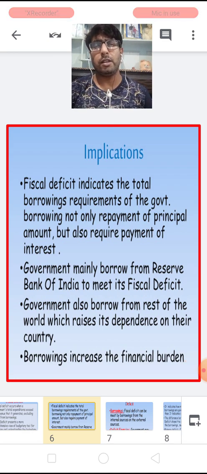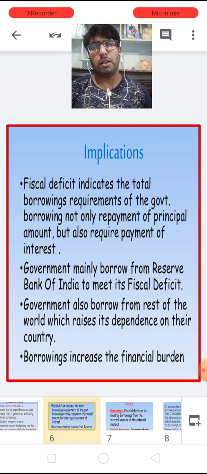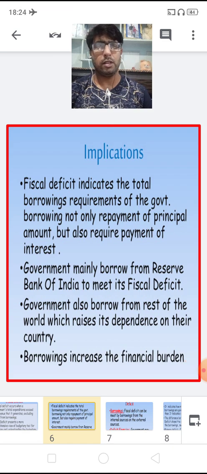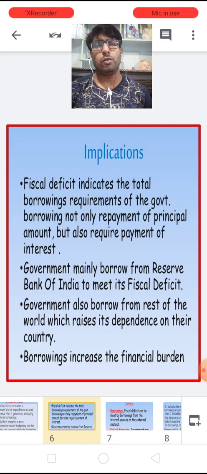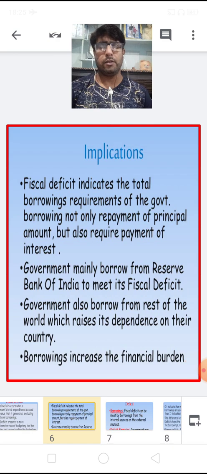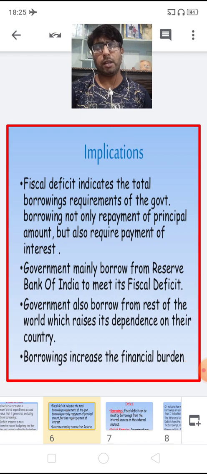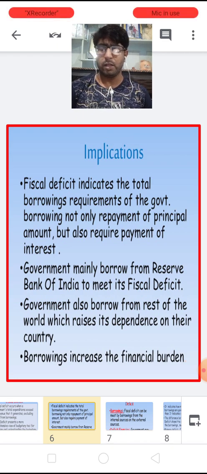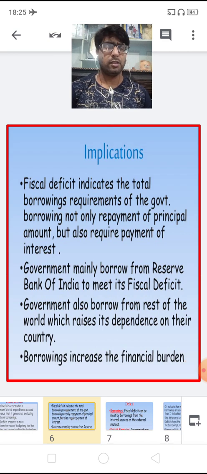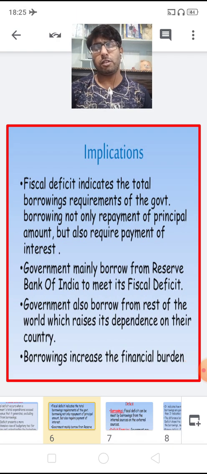The borrowings from the RBI increase the money supply in the economy, and if there is an increase in the money supply, it leads to an increase in the general price level. A persistent increase in the general price level over a particular period of time leads to an inflationary spiral. The borrowings from the RBI increase the money supply, which again increases the prices, and because of the increase in prices, we always face an inflationary spiral.